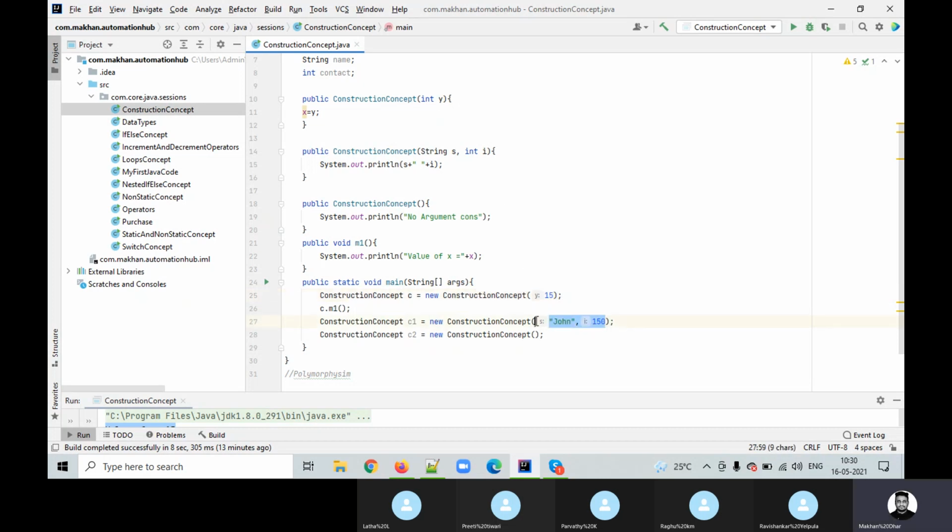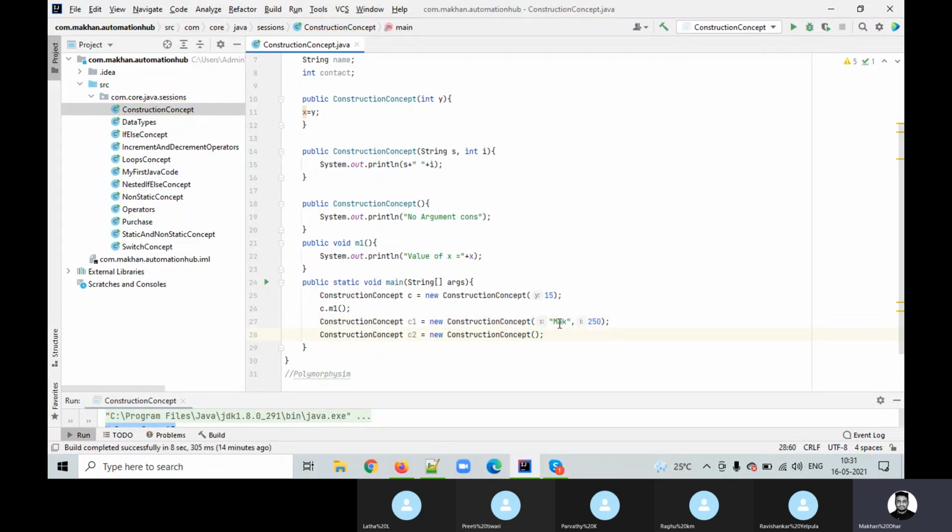Now let's take this one. We have two more. If I write a string value, obviously the string value would be in double quotes, right? I'm just saying Mac, and comma, and I'm putting 250, for example.